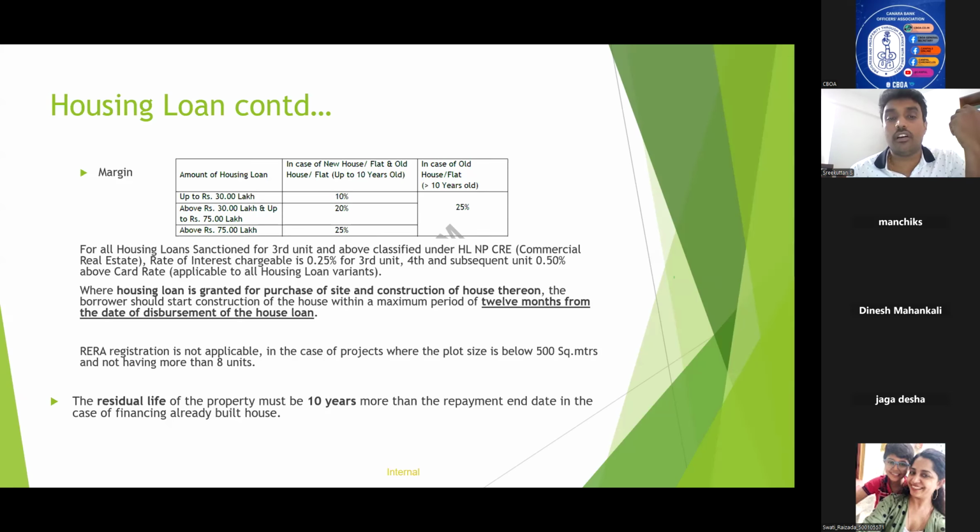What is the criteria for checking the third or fourth or fifth housing unit? Normally, we will be seeing the customer approaching us for a house with four kitchens or five kitchens. We usually consider them as commercial real estate, right? But normally, it is not to be like that.